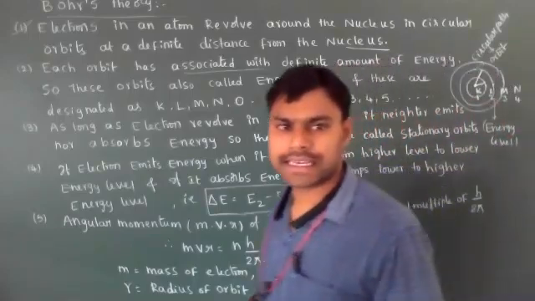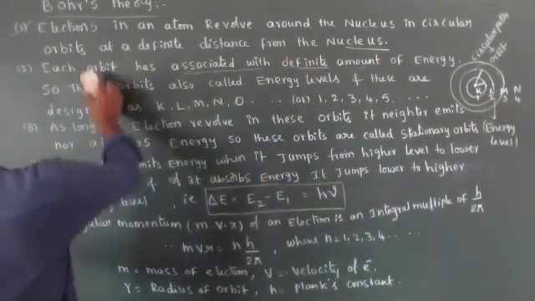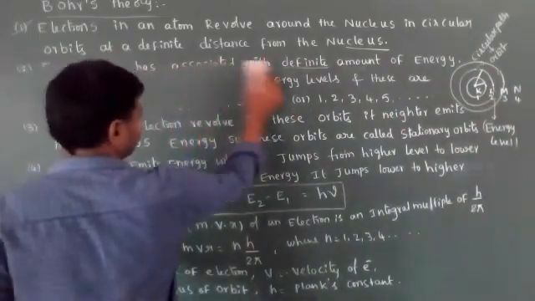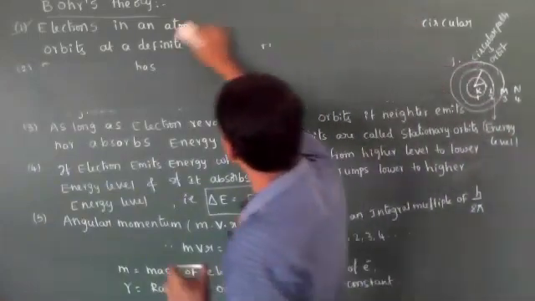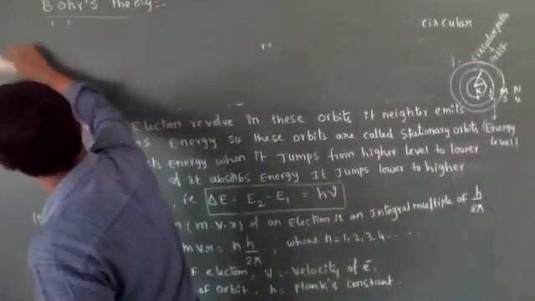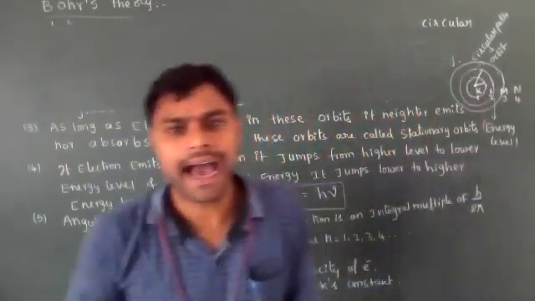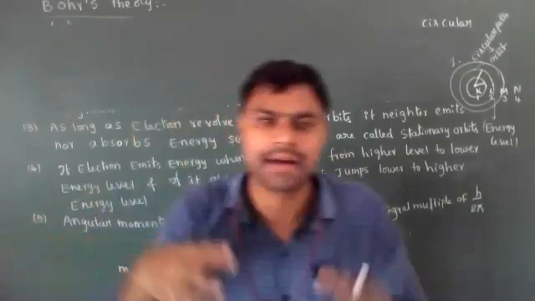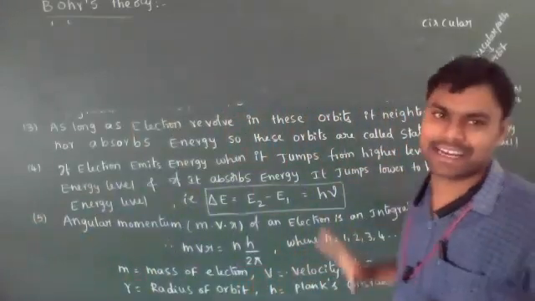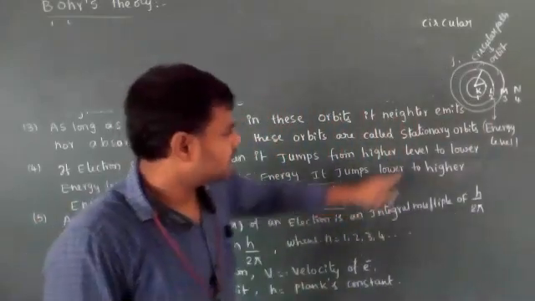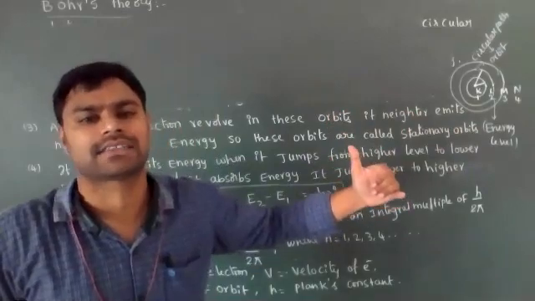So understood? The second point is very important. While the electrons revolve around the nucleus in circular orbits, at a definite distance from the nucleus, they have some definite or fixed amount of energy. That's why those orbits are also called energy levels. Up to that it is clear.